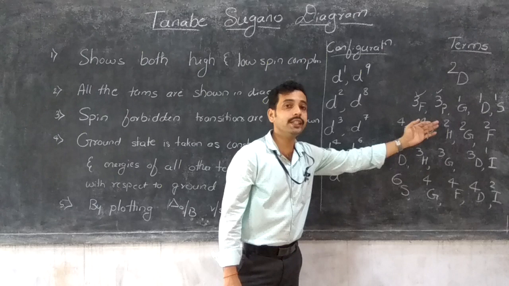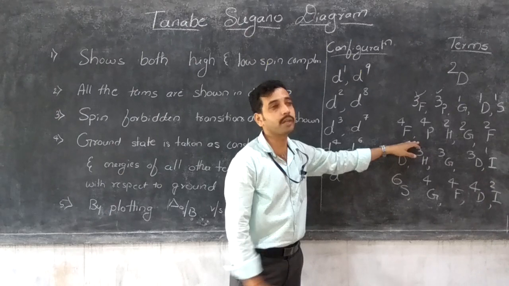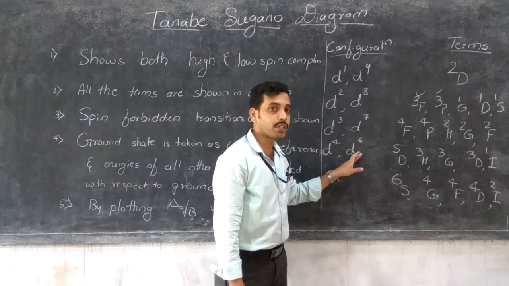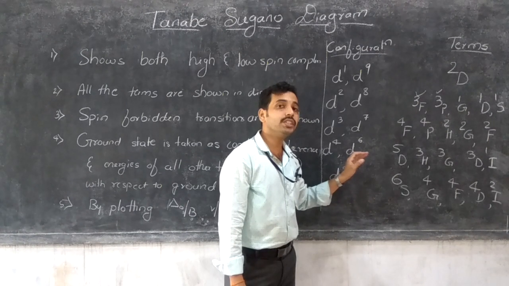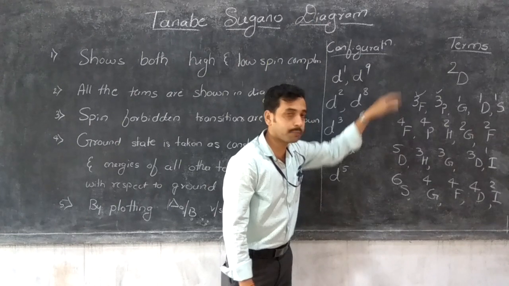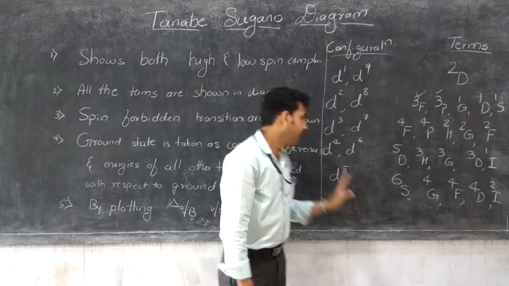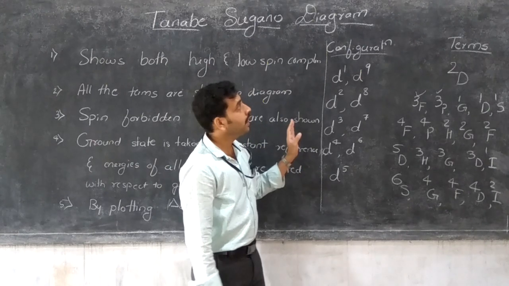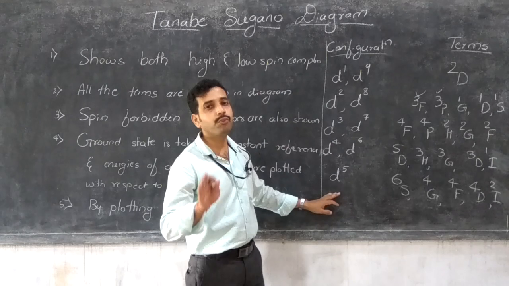Some more Russell-Saunders terms, but these are the important Russell-Saunders terms which are involved in the Tanabe-Sugano diagram. D4 and D6 systems having the same spectroscopic notation means it's based on the spin multiplicity, or on the ground state term calculation. We can calculate the spectroscopic terms like 5D, 3H, 3G, 3D, 1I. And in the D5 system, one thing carefully: in an Orgel diagram, the D5 system will not be explained because it is a spin forbidden transition.